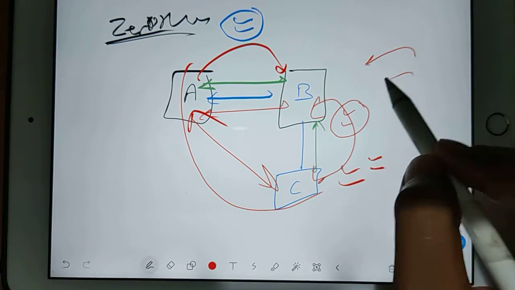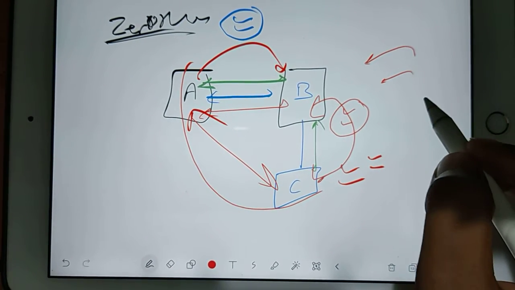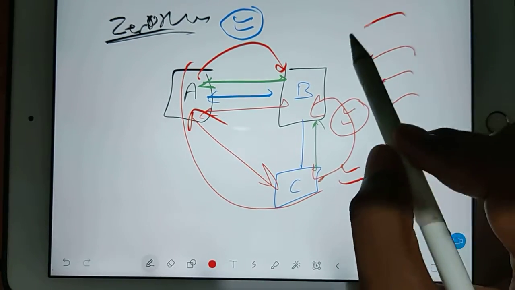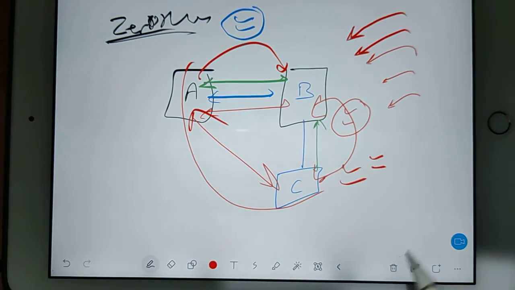So I will give you a formula. Based on that formula, we will develop scales. So if you understand this logic, then you can make your own scale. I mean,